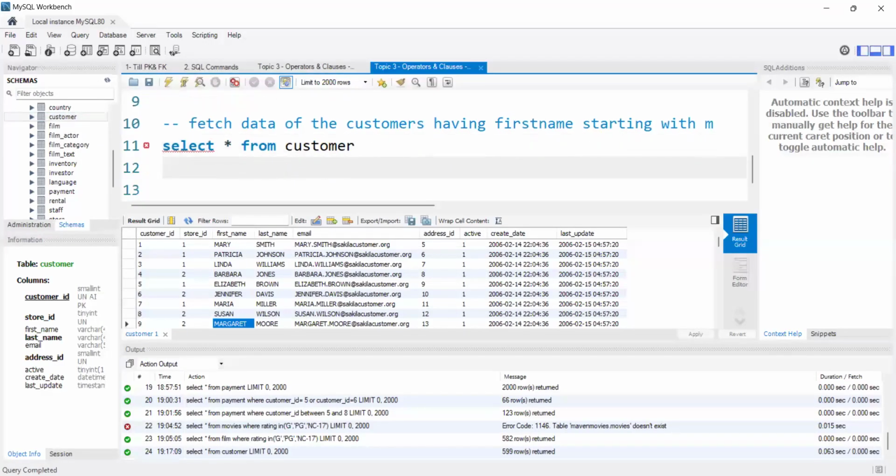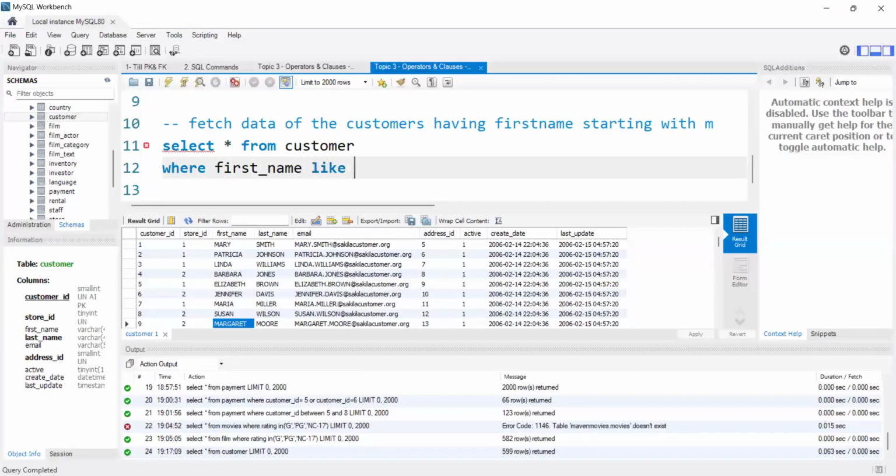So here what I'm saying, I want to display the data. I'm giving some conditions. That's the reason first we will use a where clause here. We will use where clause. I'm mentioning the condition as first name should start with M. That's the reason I will use where clause. Inside the where clause, I will write first_name. See, we need to write exactly how it is there in the column name. We have underscore in between, right? If I don't write this, it will throw me error stating that column doesn't exist. We need to write as it is. So I'm writing first name.